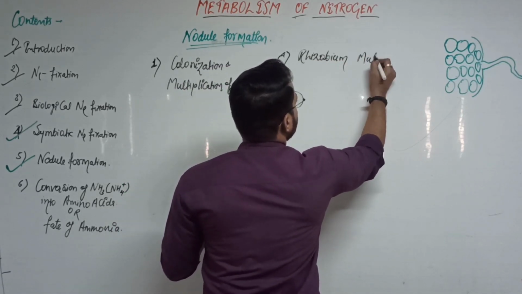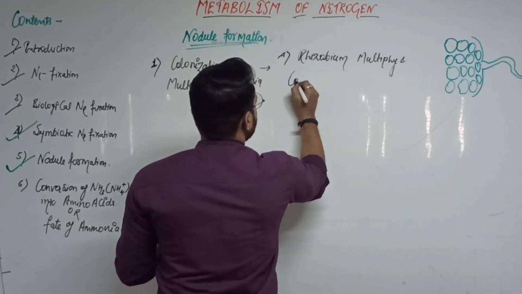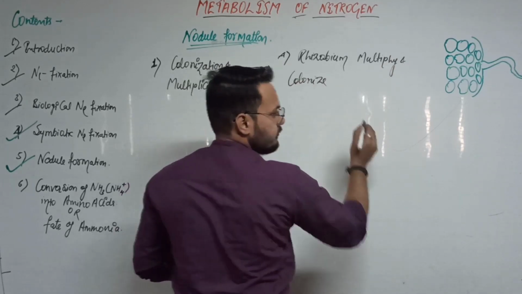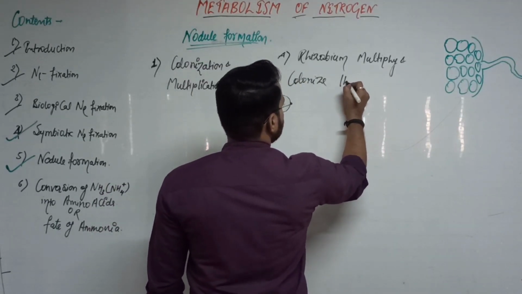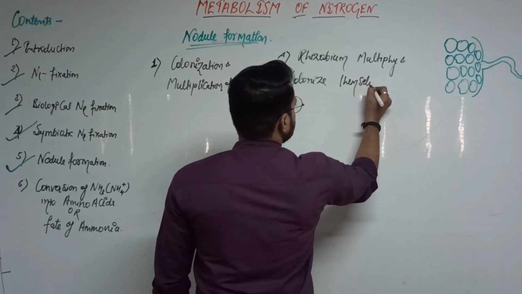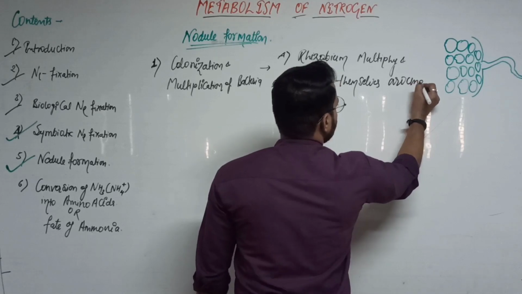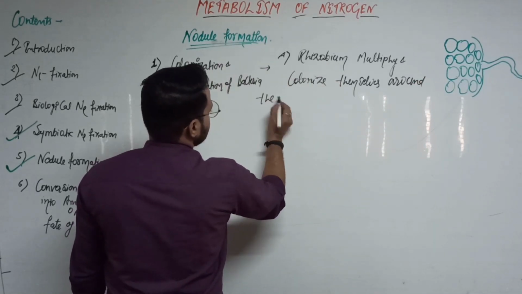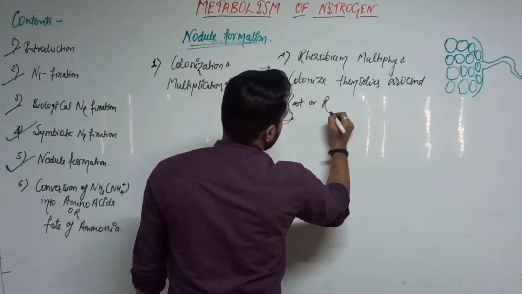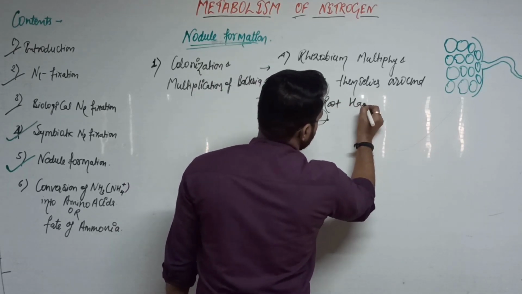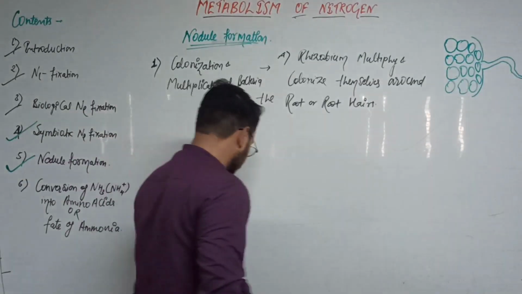Rhizobium multiply and colonize themselves around the root or root hair. That is clear?